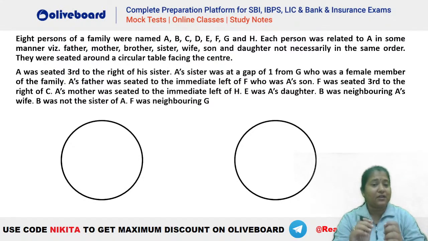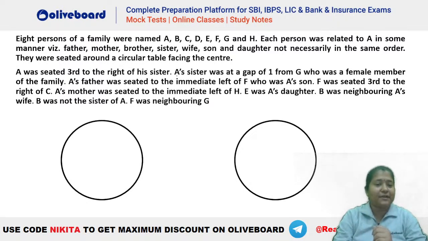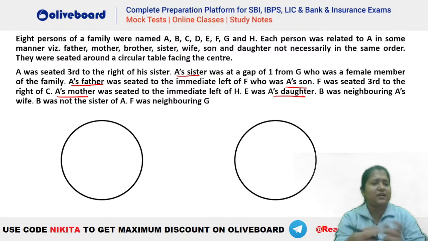Now here the question is, do we need to draw the family tree? That question is to be answered, right? Do we actually need to make the family tree here? If you check, we have everybody's relation given with respect to one person, right? You can see here we have A's mother, A's father, A's sister, A's son, A's daughter. So can we draw the family tree? No, we cannot draw the family tree here, guys, right, Shravani? You can see we will not be able to draw the family tree.